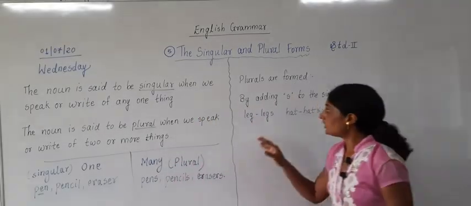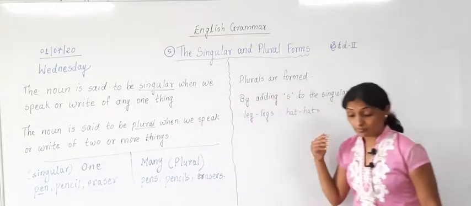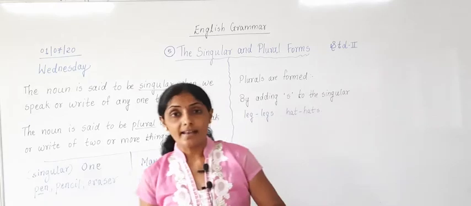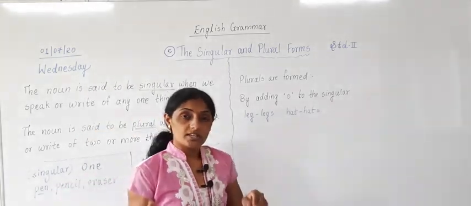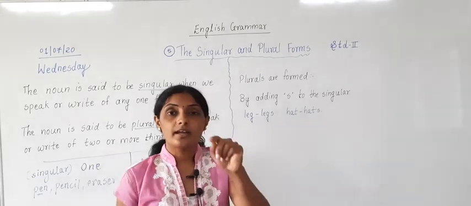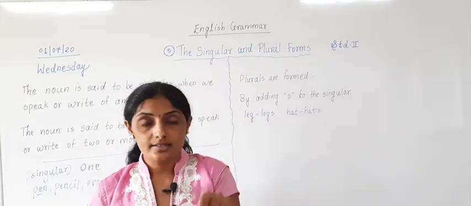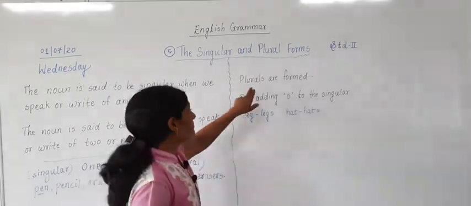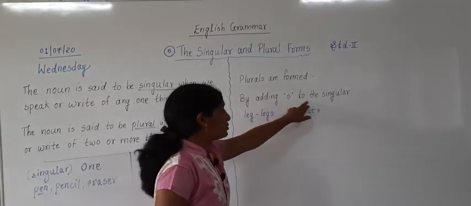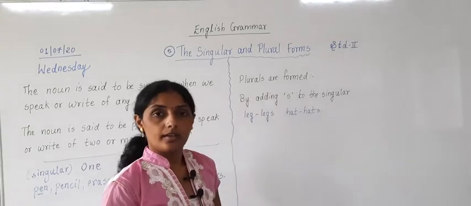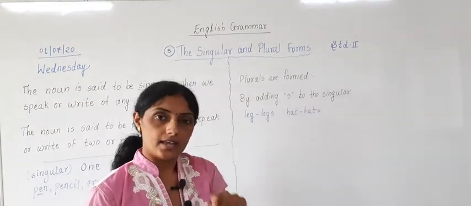And here it is told how plurals are formed. How we add S in some plurals. Some plurals are formed by adding S, and in some places ES is added. So now, plurals are formed by adding S to the singular.